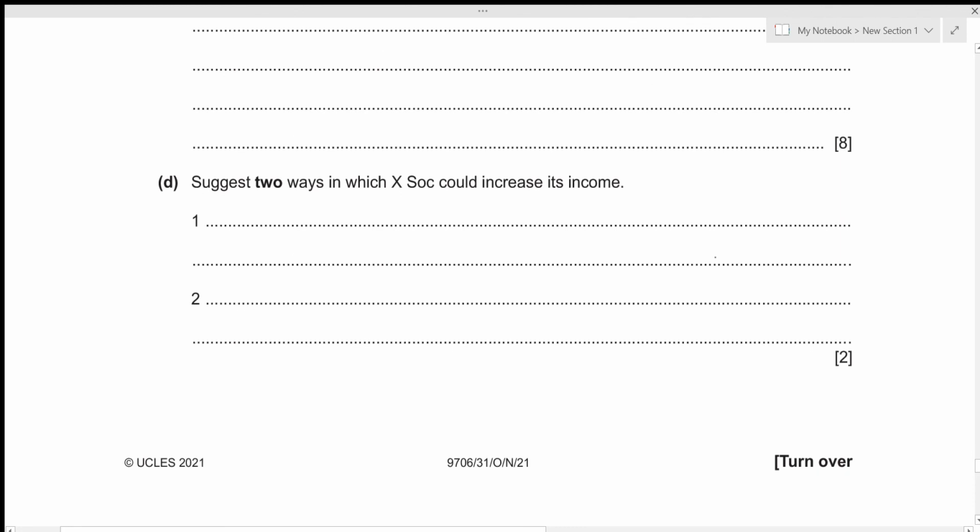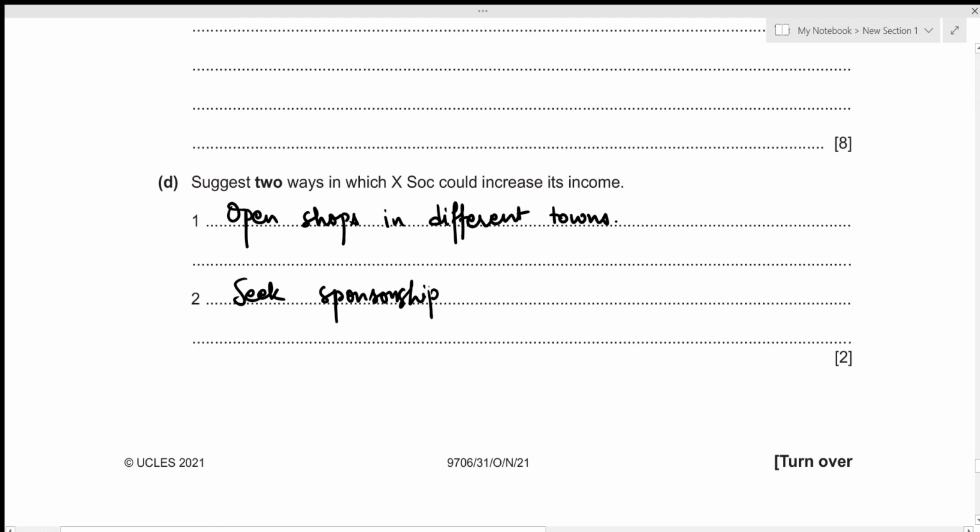We need to suggest two ways in which X Society could increase its income. So the first one is that X Society gains its profits from the charity shop from this particular area. But in order to expand its income, we could open shops in different towns, right? So that's the first suggestion. Open shop in different towns. And we know that X Society is a not-for-profit organization, so it could definitely seek sponsorship from different brands in order to increase its income. So that's seek sponsorship. This concludes our fourth part. Now we can move to the fifth one.